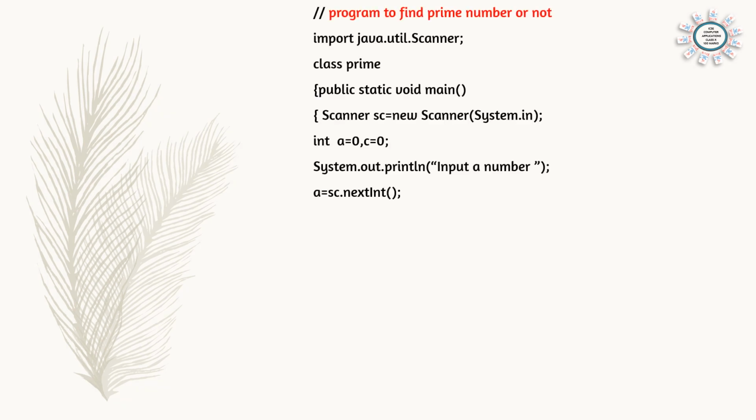Here we can start the program. Write the first 4 lines and comment: program to find prime number or not. Import java.util.Scanner; class Prime; public static void main; Scanner sc is equal to new Scanner(System.in).